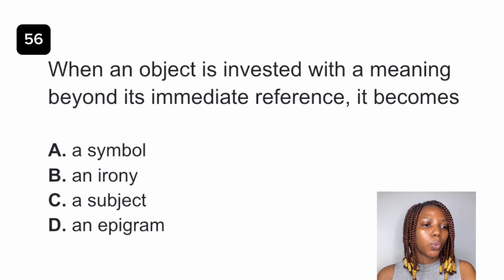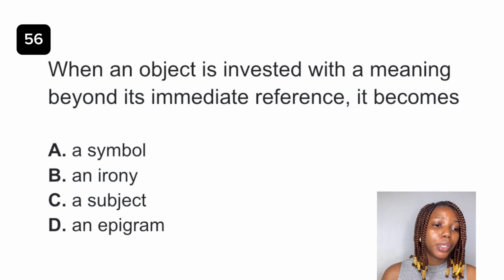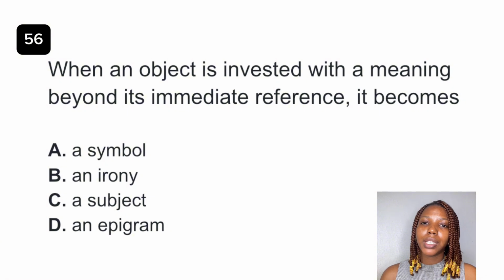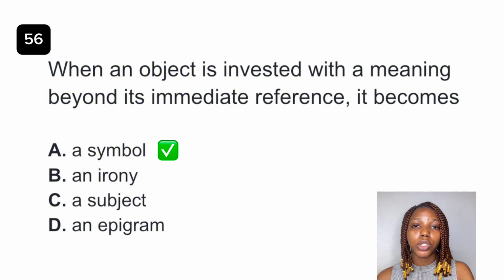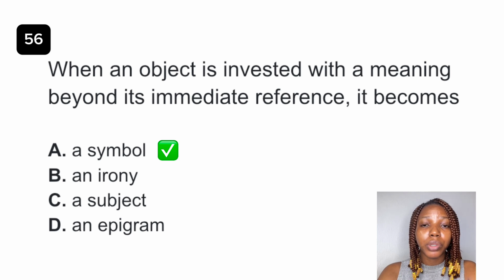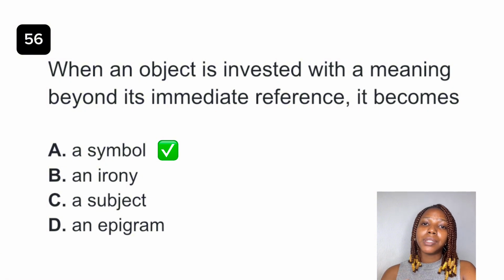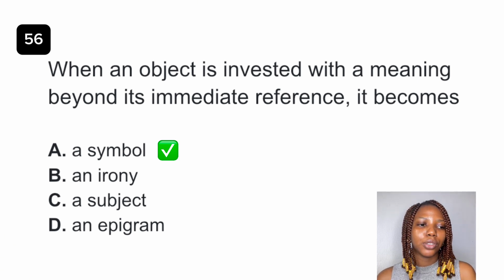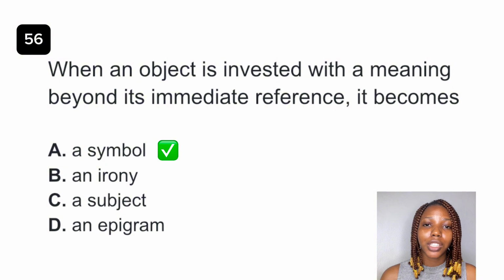Question 56. When an object is invested with a meaning beyond its immediate reference, it becomes dash. The best answer is a symbol. Option A is the final answer to this question. A symbol is used to represent ideas that are beyond physical existence. Irony is saying the opposite of what you mean. A subject in literature refers to the topic or the theme. An epigram is a short, witty statement. So the final answer to this question is definitely option A.